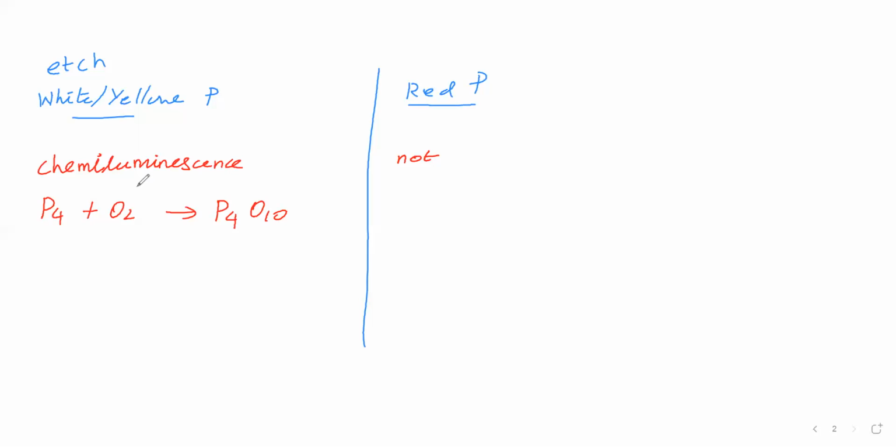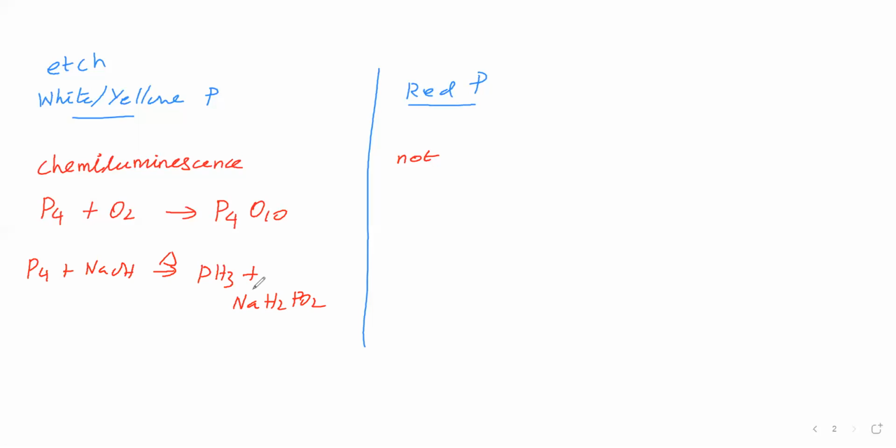Next, white phosphorus reacts with a sodium hydroxide solution on boiling. What does it give? Phosphine and sodium hypophosphite.